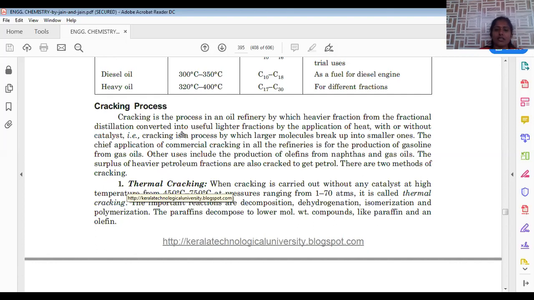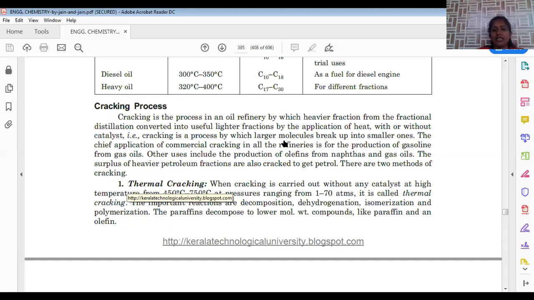Cracking is very important because whatever fraction is available in fractional distillation is extremely low. Petrol is one of the fractions obtained along with the others, but we have a greater demand for petrol, and that extent of petrol generation may not be possible. So we are searching for alternative methods. That's why heavy oil can be easily converted into the petrol fraction by breaking of bonds. That process is called cracking.